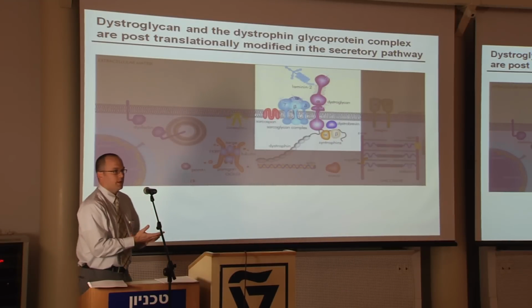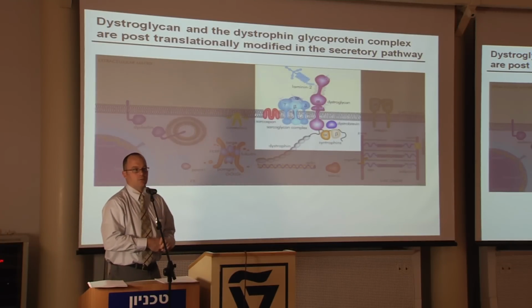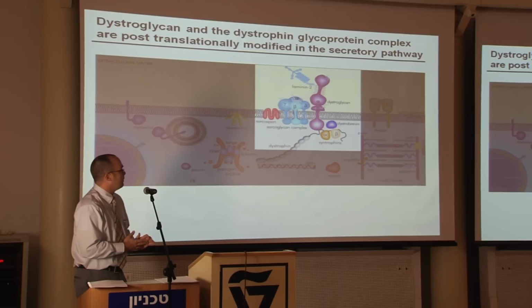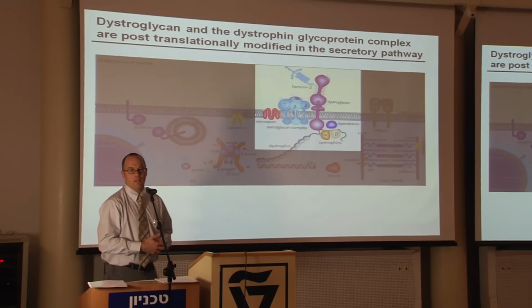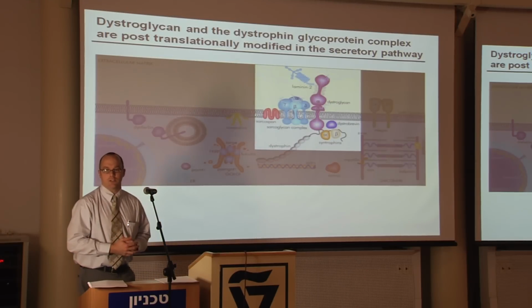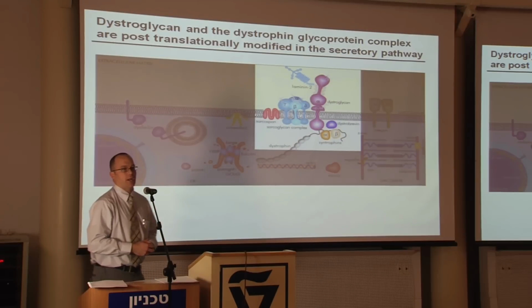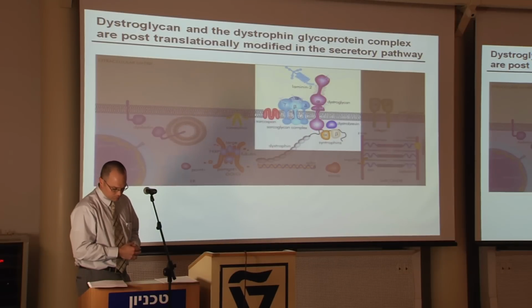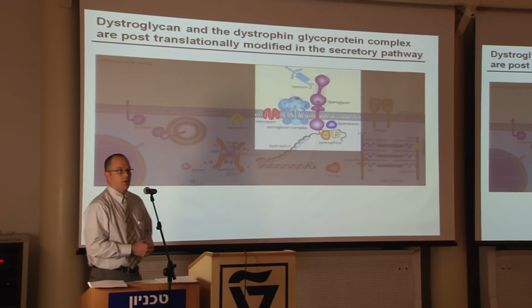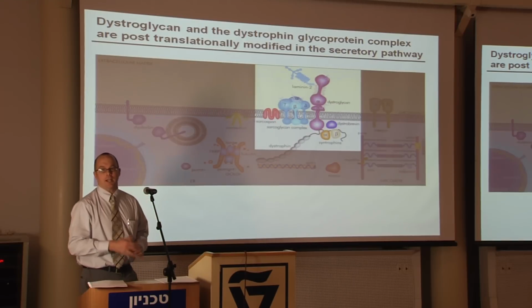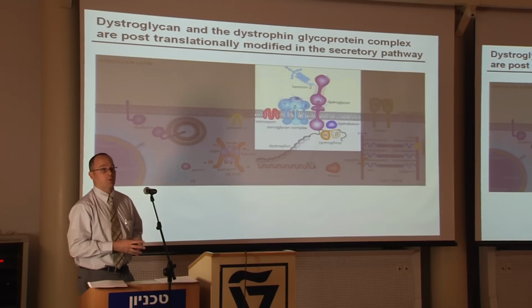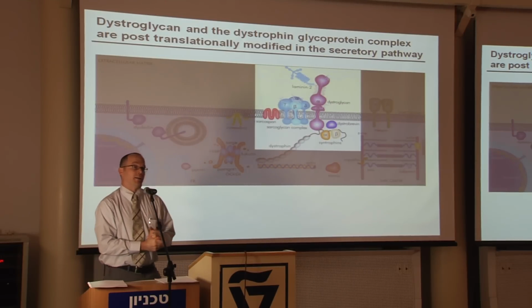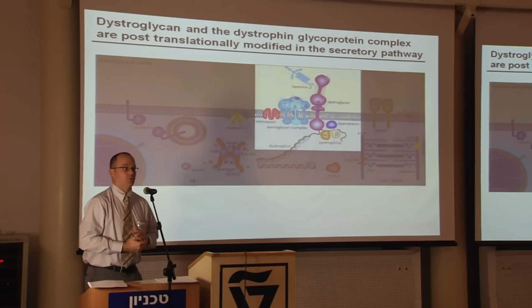The complex is composed of a number of glycoproteins. The one I'm going to focus on today primarily is the central protein in purple, dystroglycan. Dystroglycan is a 2-subunit protein with a transmembrane domain, beta-dystroglycan, and then alpha-dystroglycan is an extracellular protein that binds to the extracellular matrix through a glycan-dependent interaction with laminin and other proteins present in the matrix. Now, dystroglycan has long been known to play a central role in this complex and act as the important extracellular matrix receptor, but quite surprisingly, we have identified very few mutations in dystroglycan.